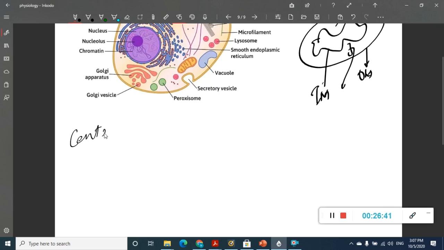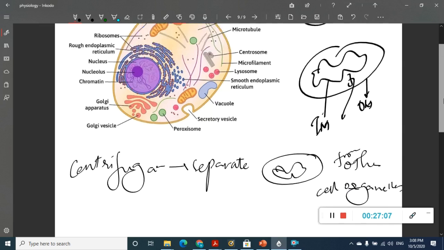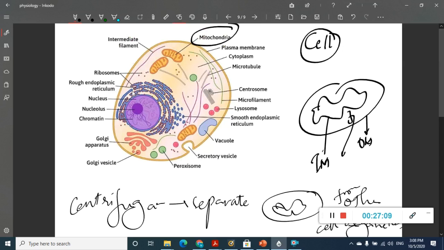Centrifugation is a technique which will separate mitochondria from other cell organelles. The enzymes we have already dealt with in the last slide itself.